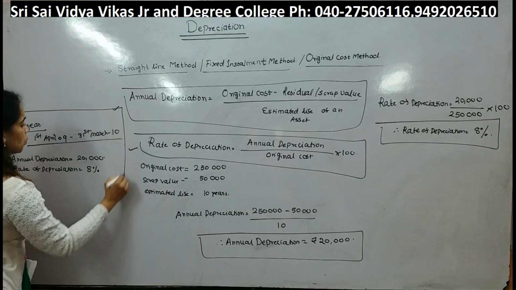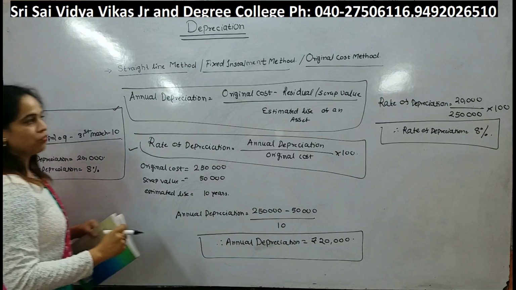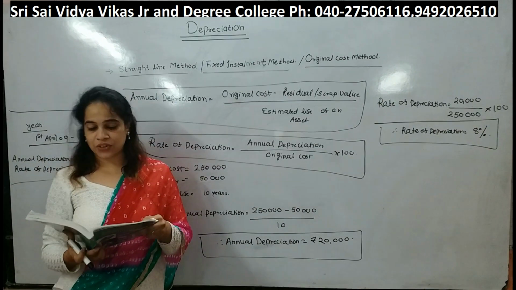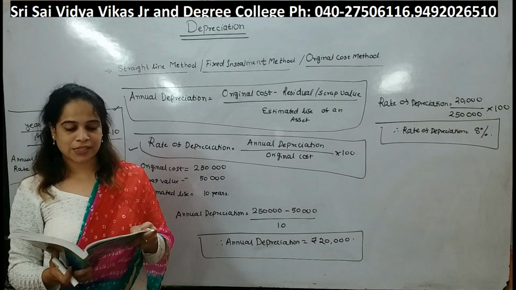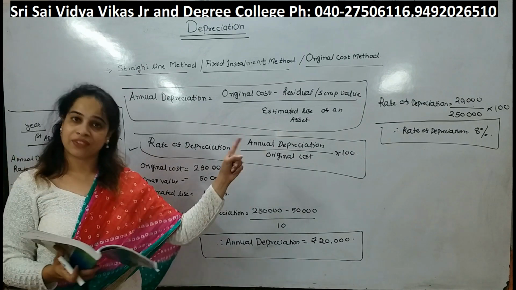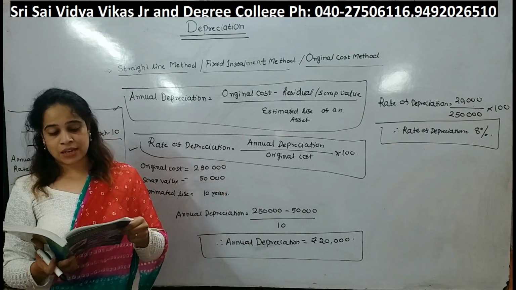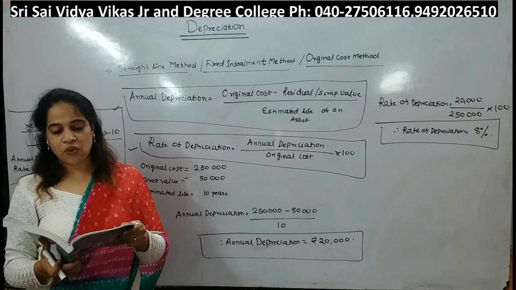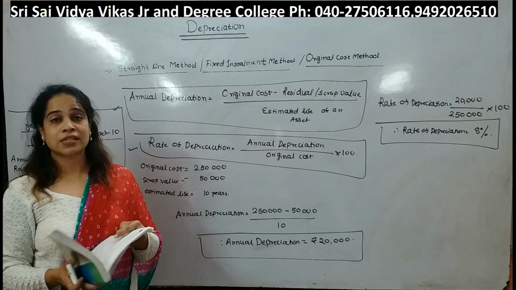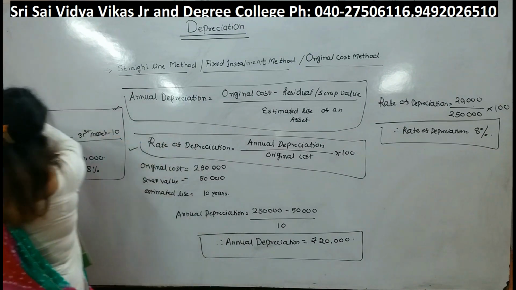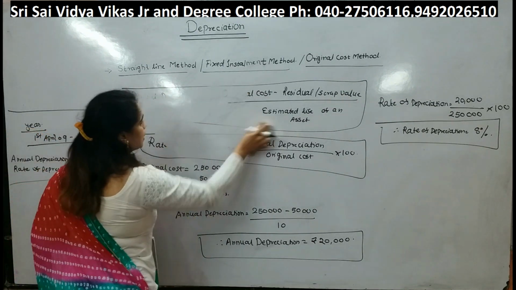See, this is our workings. This is very important for us. Now what are they asking us further? Calculate the annual depreciation and rate of depreciation. We have calculated. Then they are asking, show the machinery account for the first 3 years under the fixed installment method. This is something different, students. Pay attention.